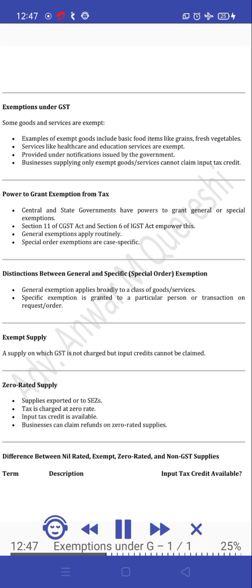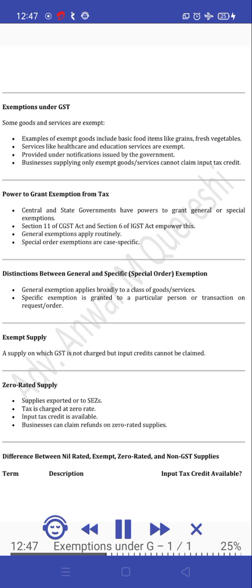Power to grant exemption from tax. Central and state governments have powers to grant general or special exemptions. Section 11 of CGST Act and Section 6 of IGST Act empower this. General exemptions apply routinely. Special order exemptions are case-specific. Distinctions between general and special order exemption. General exemption applies broadly to a class of goods or services. Specific exemption is granted to a particular person or transaction on request by order.